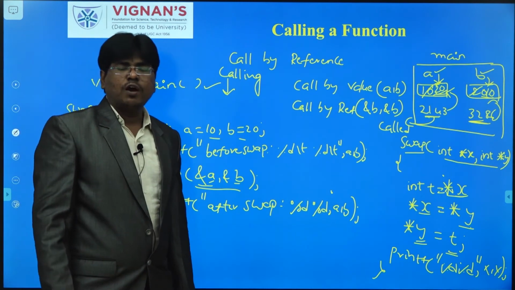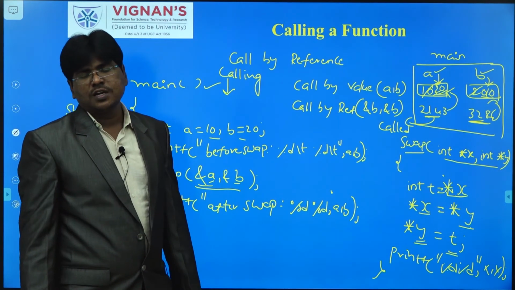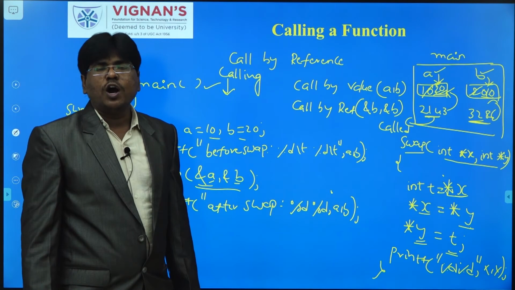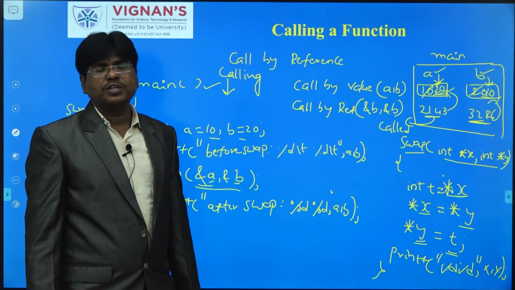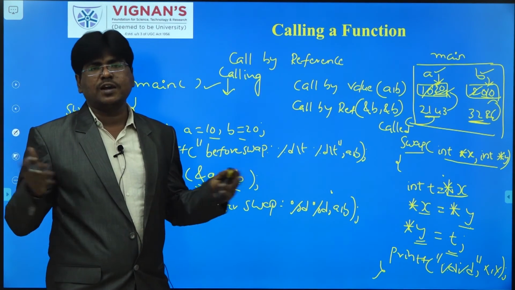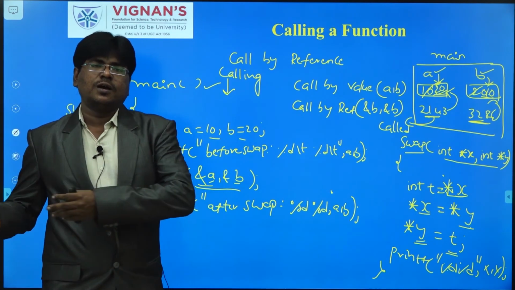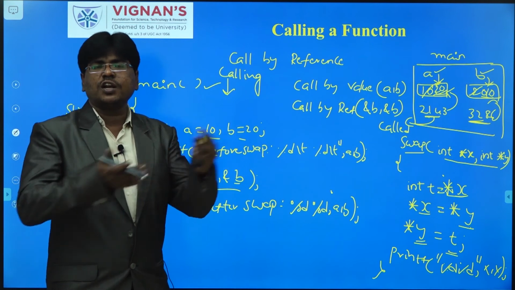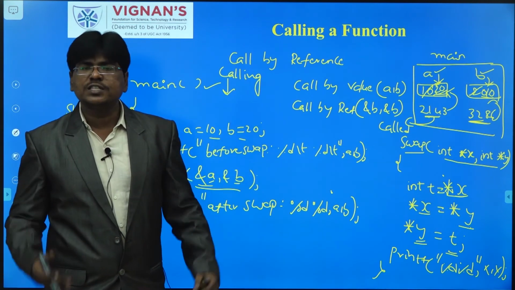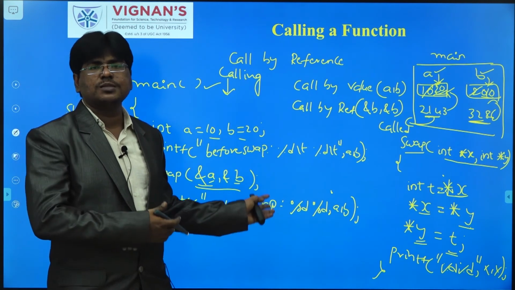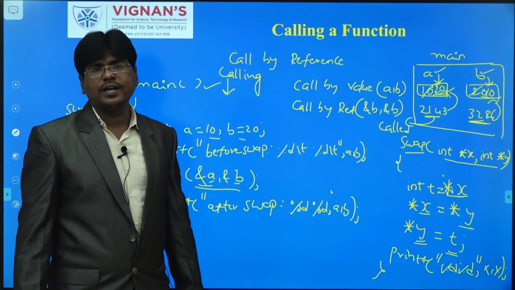So why do we have to use call by reference? I want to get the updated information throughout the program, in any place and in any function. But in call by value, if you make any modification in the called function, it is not reflected in the calling function. That is the main problem. That's why we go for the concept of call by reference, pass by address.